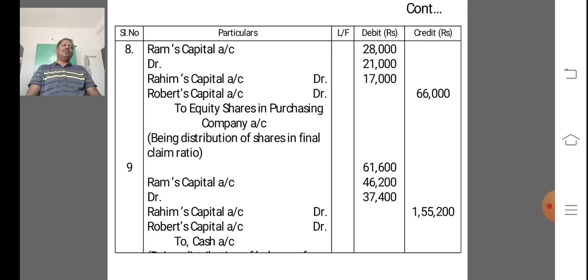Ram's capital gets 28,000, Rahim's capital 21,000 and Robert's capital 17,000, to equity shares in purchasing company 66,000, being distribution of shares in final claim ratio. And finally, Ram's capital account 61,600, Rahim's capital 46,200, and Robert's capital account 37,400, to cash or bank account 1,55,200.